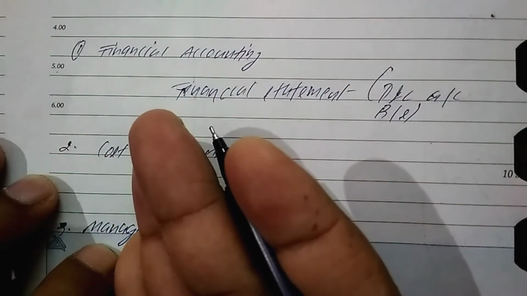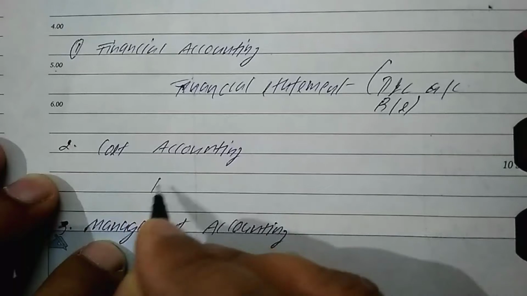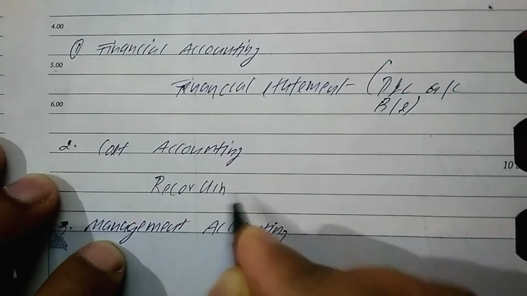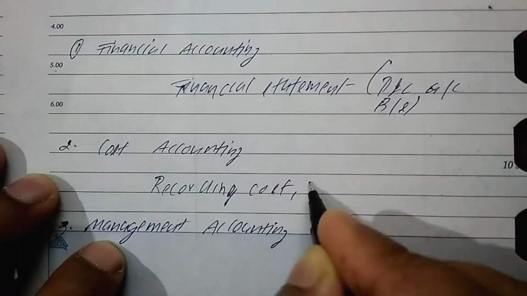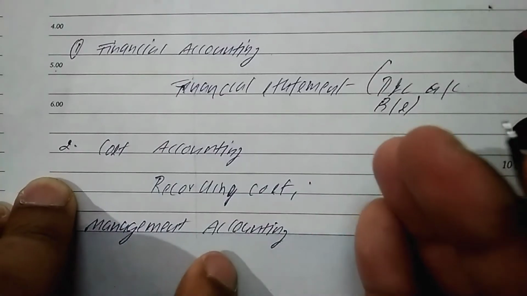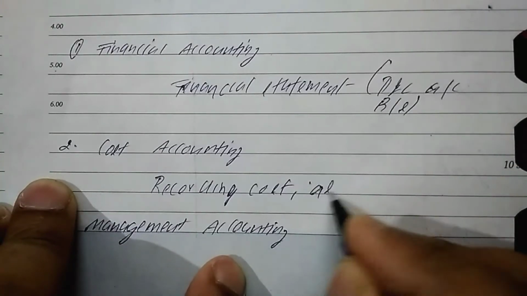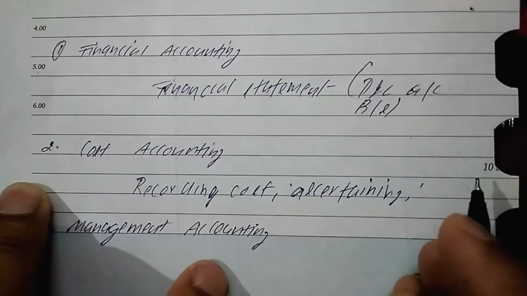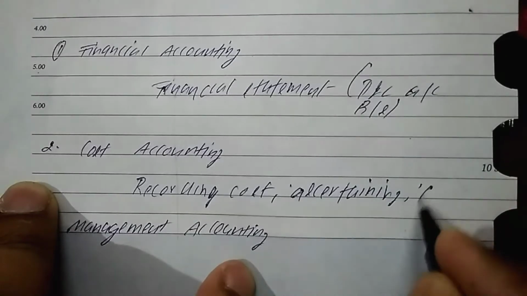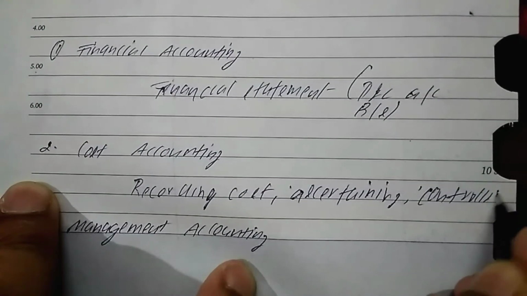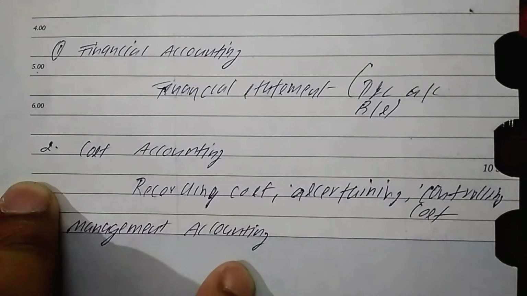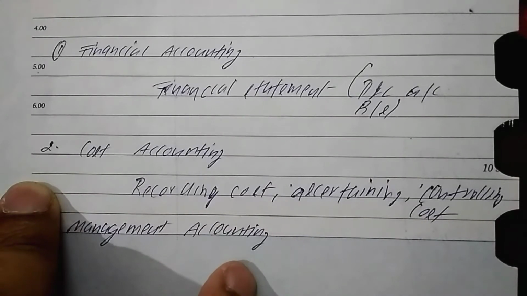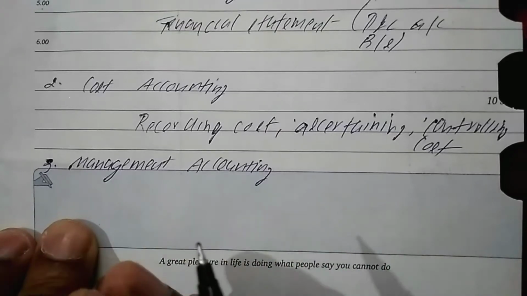What is cost accounting? It deals with recording cost, ascertaining the cost, as well as reducing and controlling the cost. So these are the three basic measures which are done in cost accounting: recording the cost, ascertaining the cost, and controlling the cost. The next one is management accounting.